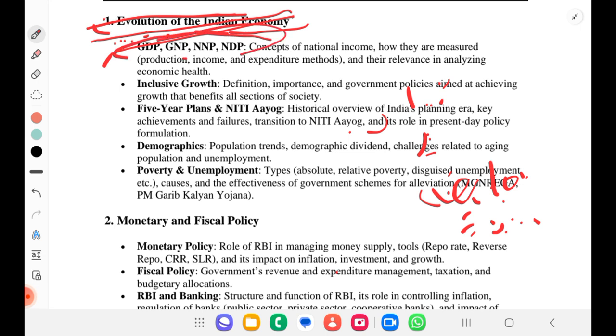In that, we will be studying about GDP, GNP, NNP, etc. and about inclusion development. Also, we will complete 5-year plans and the difference between Planning Commission and Niti Aayog, and how did we do that transition, that also will understand. Later we'll focus on demographics. Also about poverty and unemployment we will study in depth. Okay.